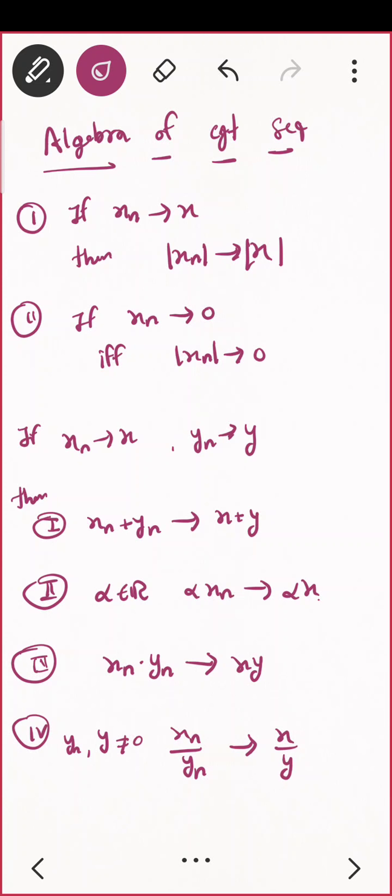Okay, just try to see first what we are doing. The first one is: if xn converges to x, I want to prove mod xn converges to mod x, and that is true from your unit 1. If you have done unit 1 properly, then you'll see this is absolutely true. The second one follows from this only. And for the third one, xn plus yn, here we are having two sequences, so we'll see one technique for how to deal with these types of sequences when you are having two sequences together. How can we conclude there, correct? So let us start with the first one.